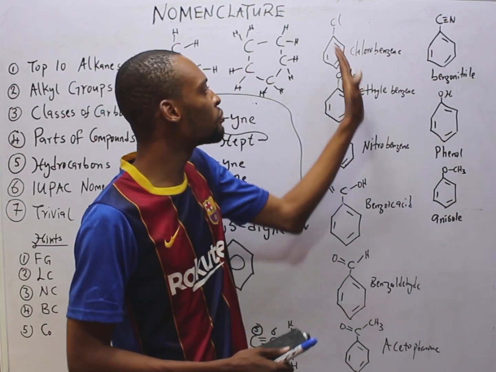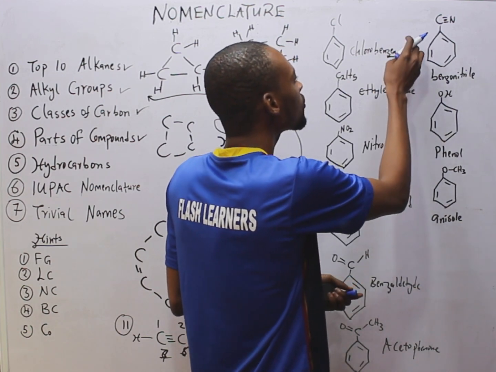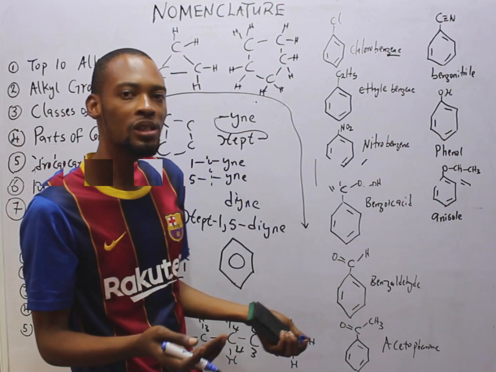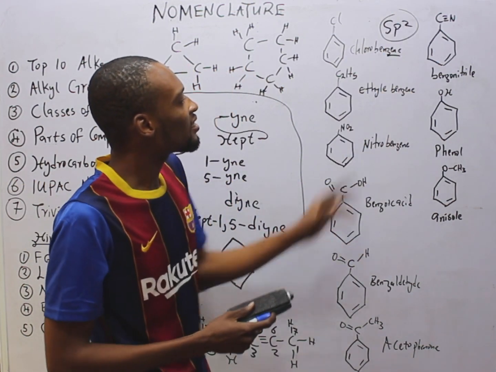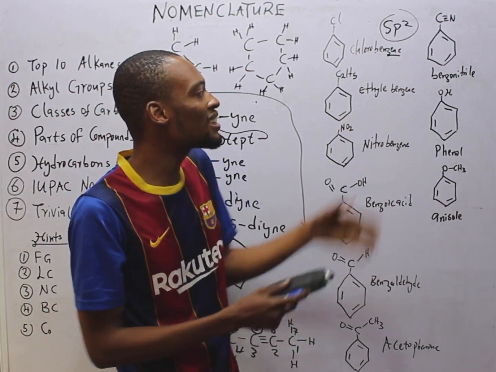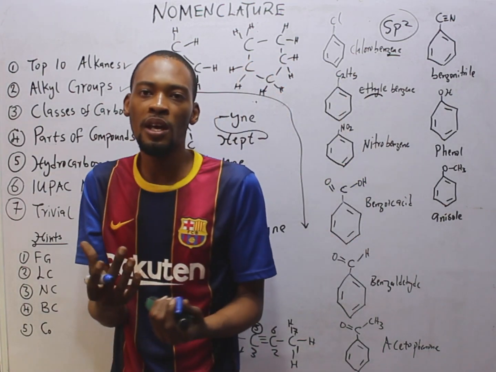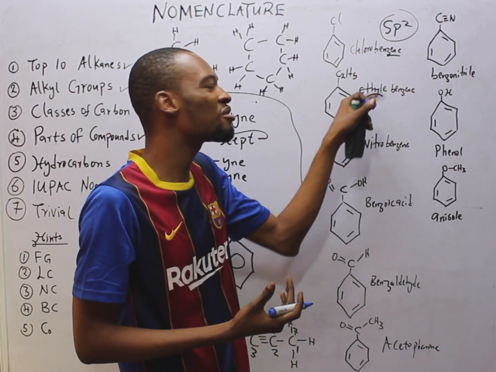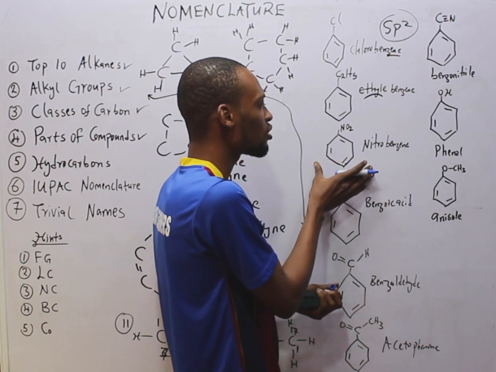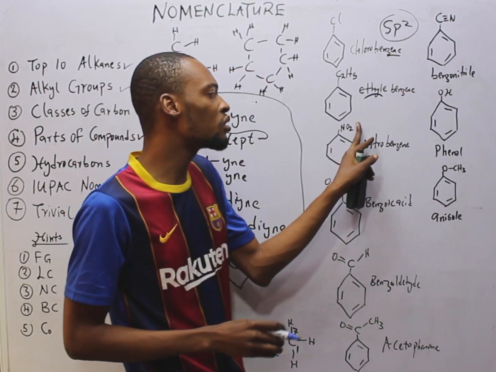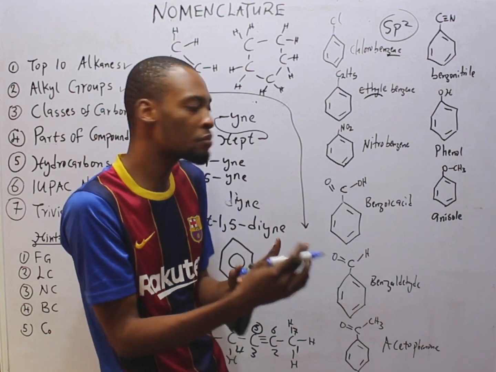If it were bromine, it will be bromobenzene. Look at it. Under benzene, you see ene. So it obviously shows that benzene has double bonds and it's sp2 hybridized. When C2H5 is attached to benzene, you have ethylbenzene. Of course, C2H5 is an ethyl group. When you add 1 to have C2H6, you should have ethane. When NO2 is attached to benzene, you have nitrobenzene. NO2 is named nitro, like I explained earlier in those small tables.